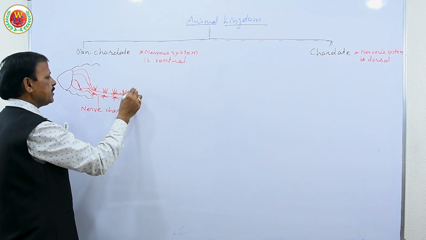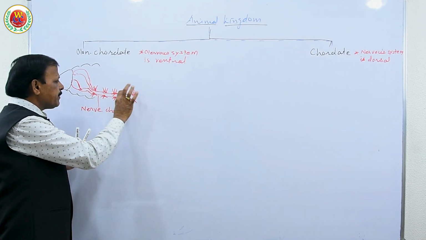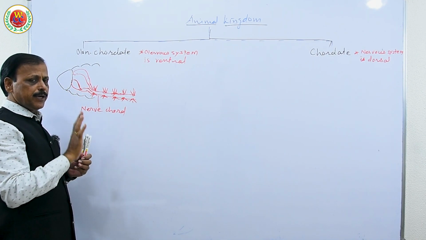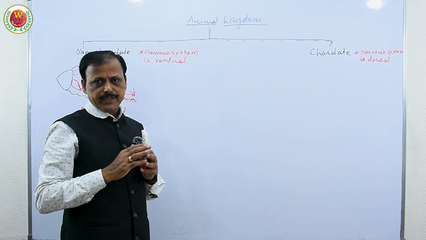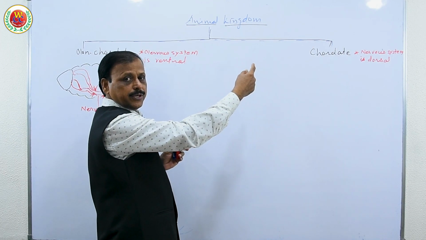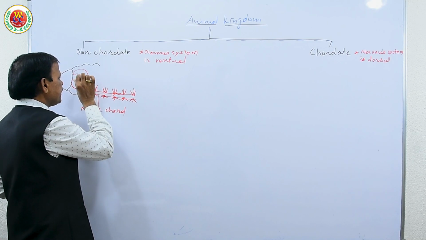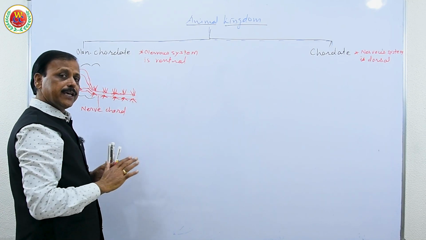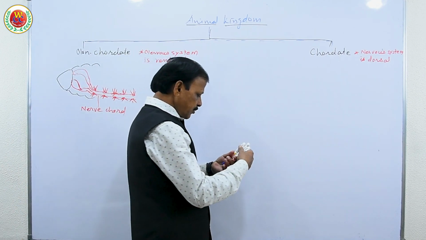Even in cockroach or insects, they have a ventral nervous system. This is not covered by any protective covering. Notochord is made up of glycoprotein and white collagen fiber to protect the nervous system in chordates, early chordates. That is what we have to understand here. This entire nervous system, that is neuroglial cells with neurons and this nerve cord, is not protected by any protective tissue, therefore it is a non-chordate. But what is in chordate?